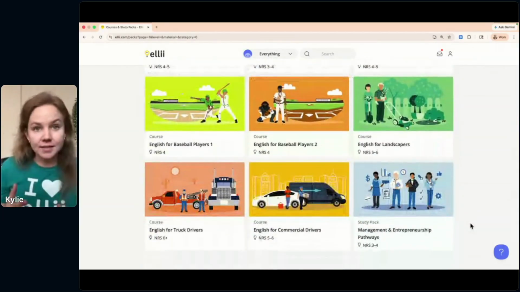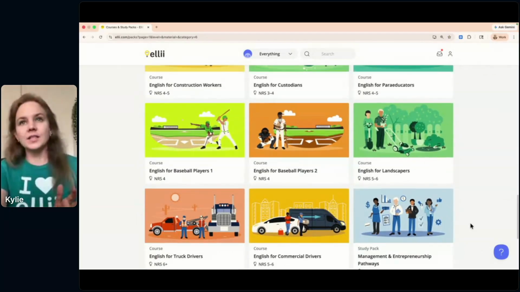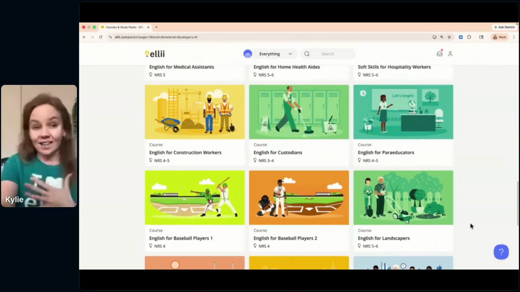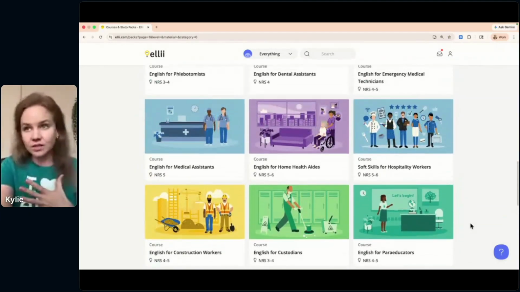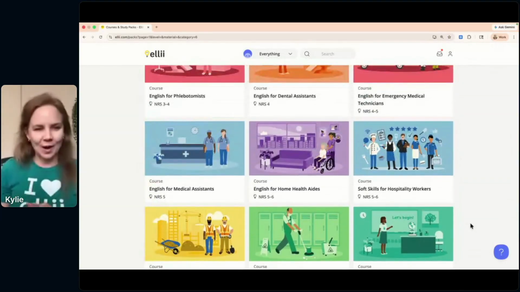I know at least in the United States, there's been some updates and some changes with the requirements for getting your truck license for driving a commercial truck. So we built a course to help support that. And these courses are really meant to get students familiar with the type of English that they'll experience in these fields. It's not meant to teach somebody to be a home health aide or a medical assistant.